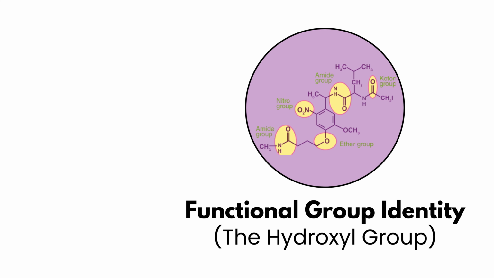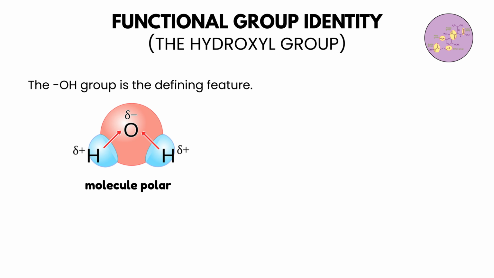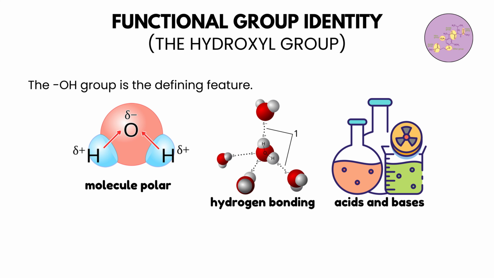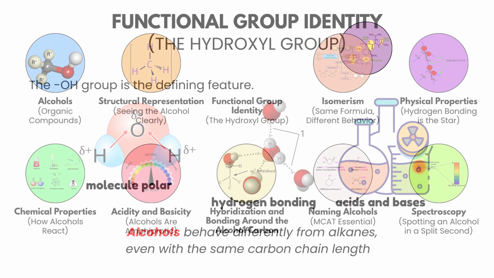Functional group identity: the hydroxyl group. The hydroxyl group is the defining feature. It makes the molecule polar, capable of hydrogen bonding, and strongly interactive with acids and bases. This is why alcohols behave differently from alkanes, even with the same carbon chain length.